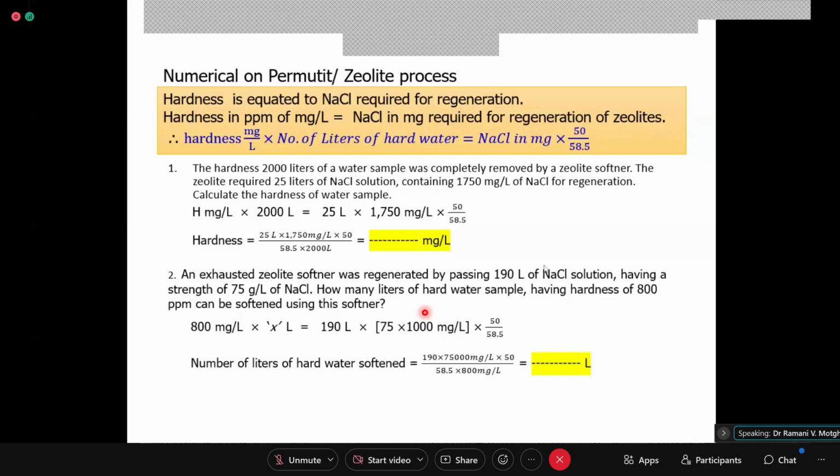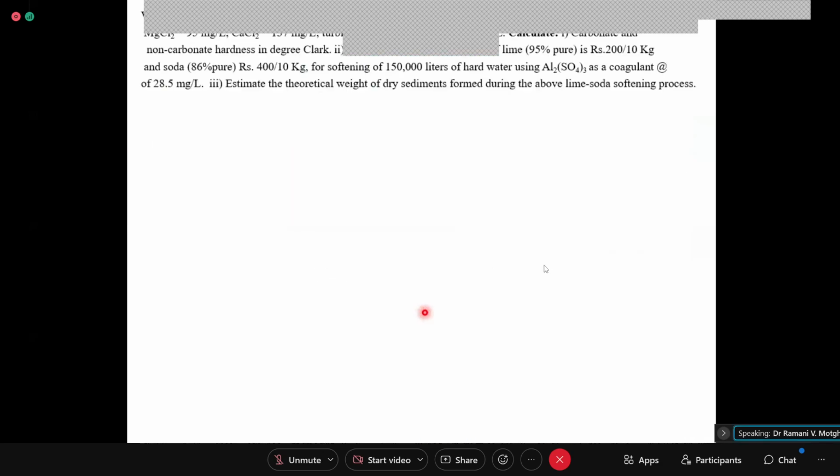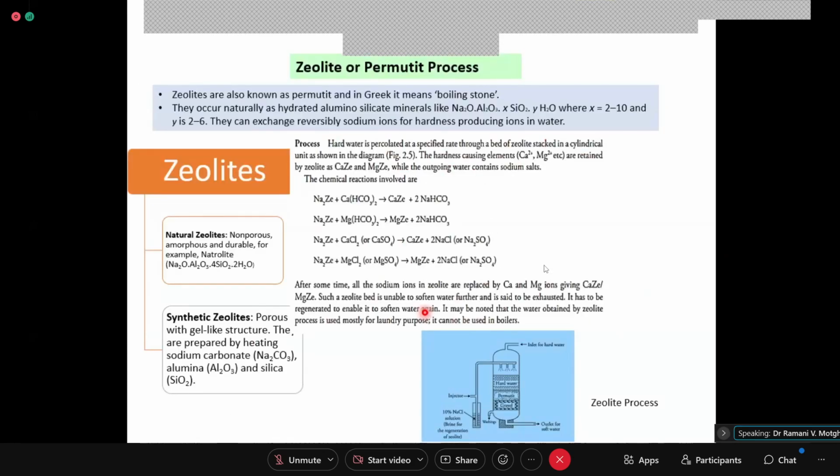Anyone having any doubt? Today we will not go to the ion exchange process. Today we will stop here only. So what all we have discussed today? Zeolite process. What is zeolite? What are natural zeolites? What are synthetic zeolites? And what is the zeolite process? The zeolite process comprises an alternating cycle of softening run and regeneration run. That completes the process.